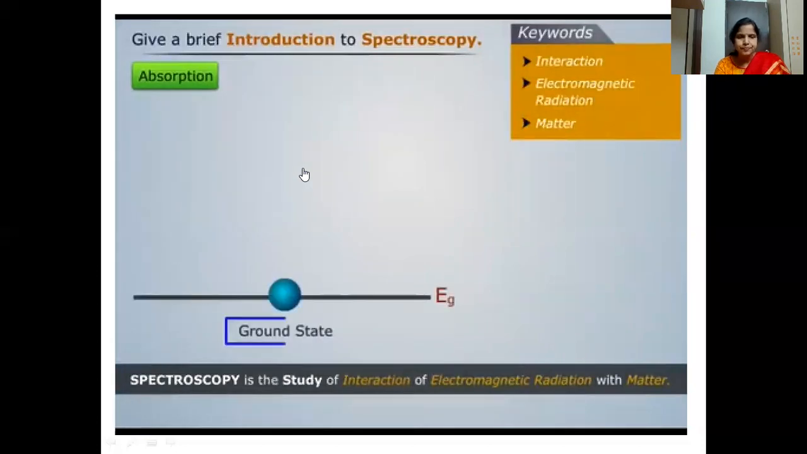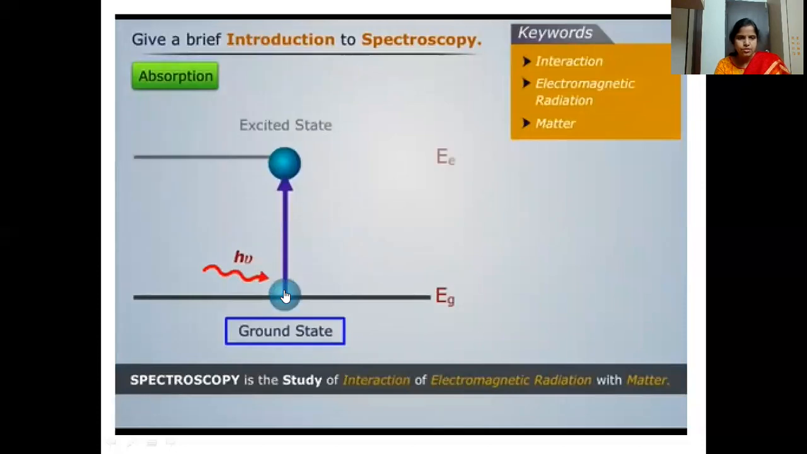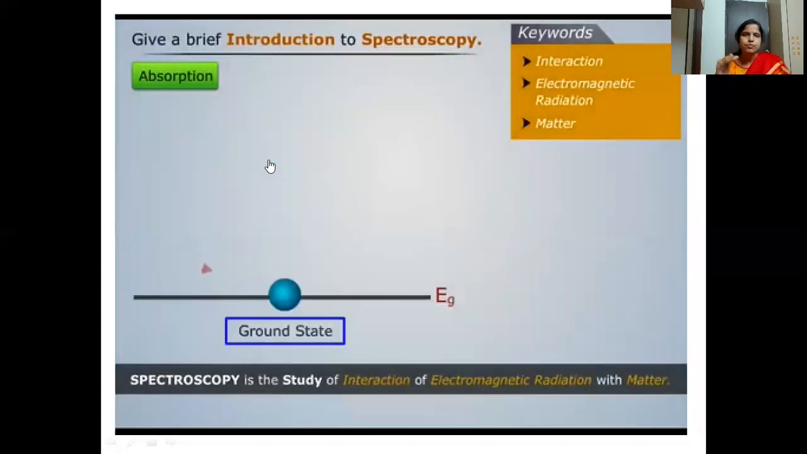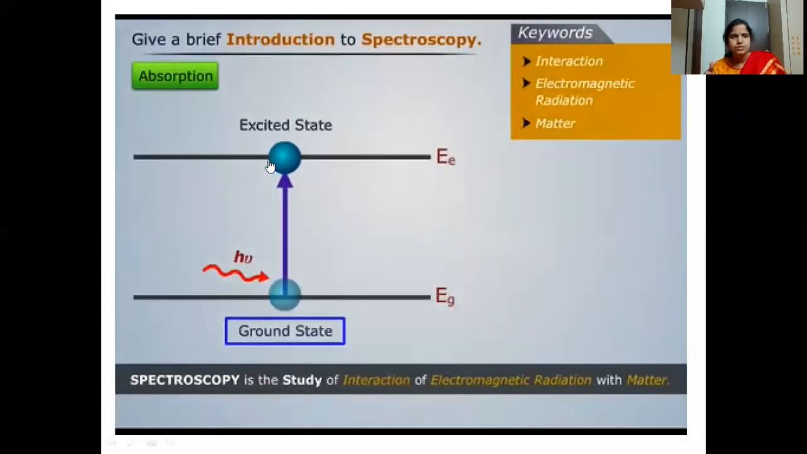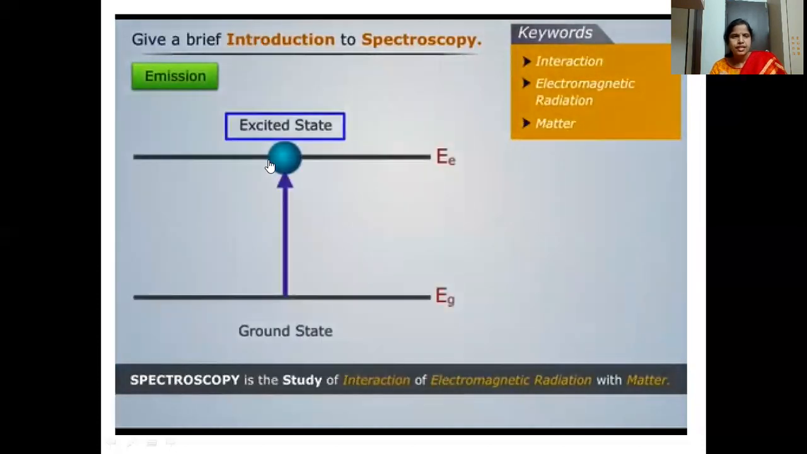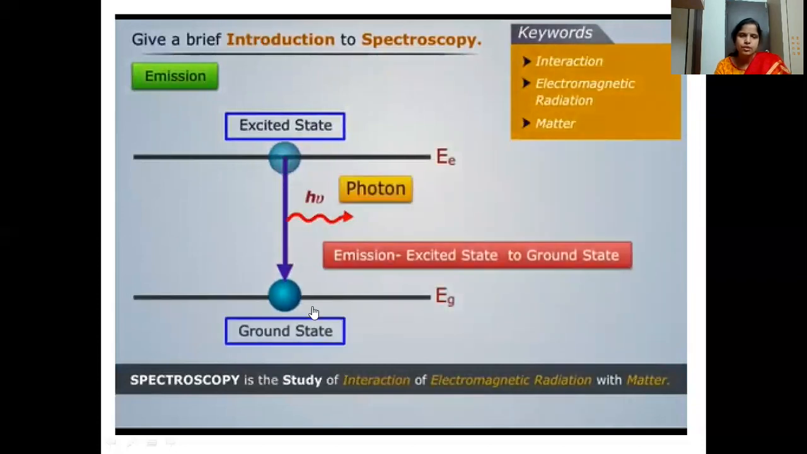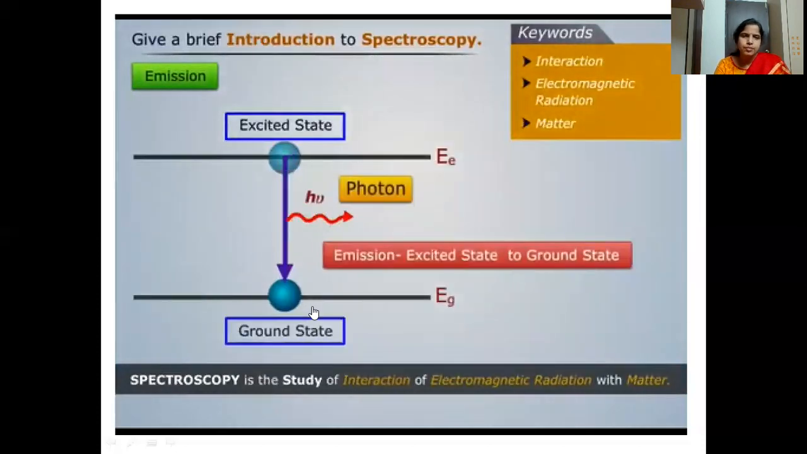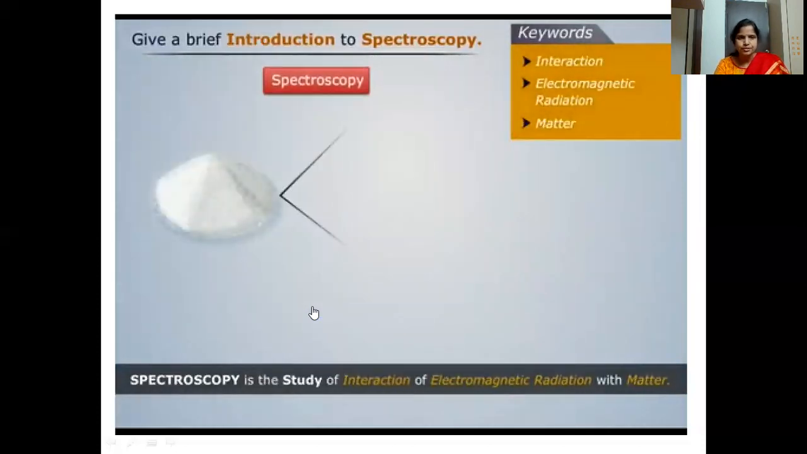So as I said, this is the particle, the electron, present at the ground state. When it is absorbing some of the energy from the light, it is being excited from the ground state to the excited state. So that is absorption spectroscopy. Then emission is when it comes back from the excited state to the lower energy level by emitting some radiation. So that is nothing but emission spectroscopy.